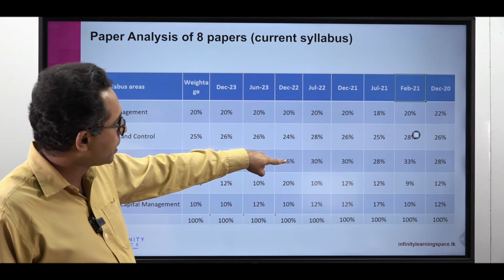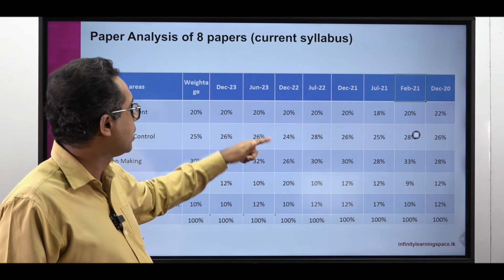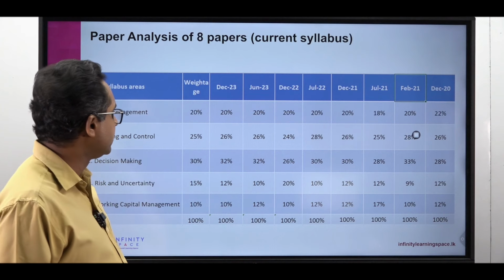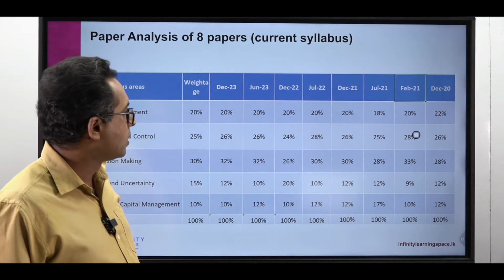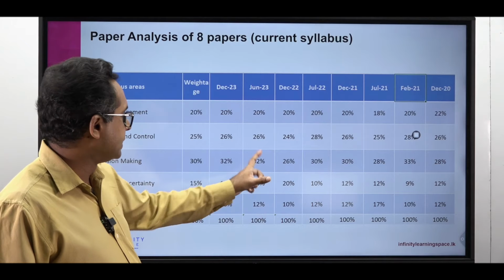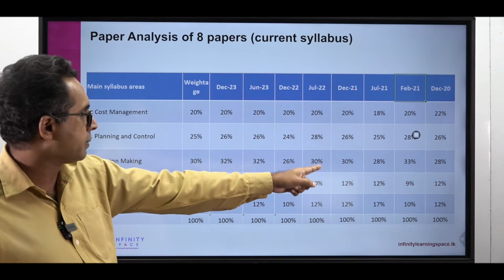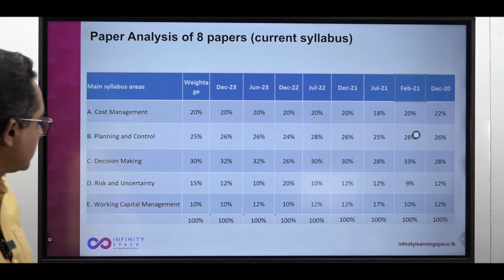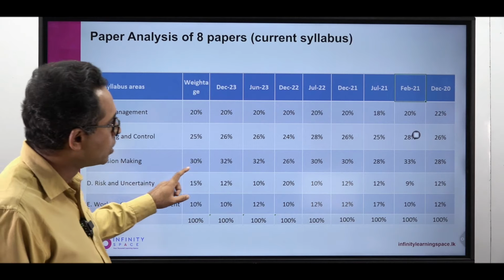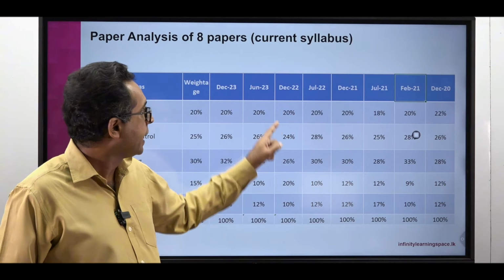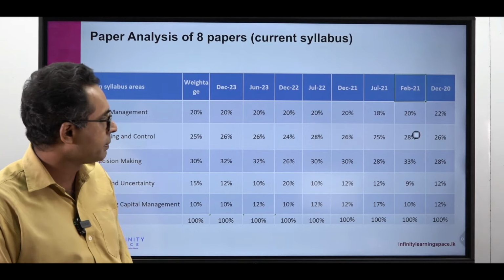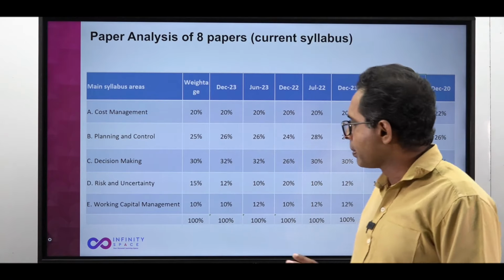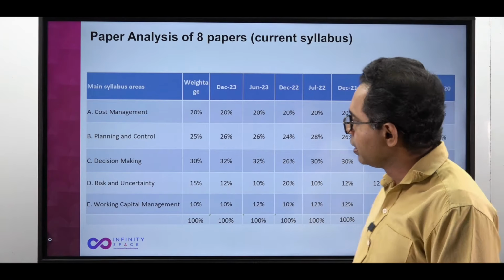In one paper, it has come down to 26. Maybe in some other area the weightage has gone up. So planning and control was 24%, and risk and uncertainty has gone up in that paper. But that's an exception; usually it's between 28% and 33%, so around 30% you have been getting questions. Risk and uncertainty had been 15%. In most papers it had been 10% or 12%, except in one paper, December 2022, where 20% was there. So it's usually 10 to 12%: decision theory, probabilistic and non-probabilistic decision making, risk and uncertainty.